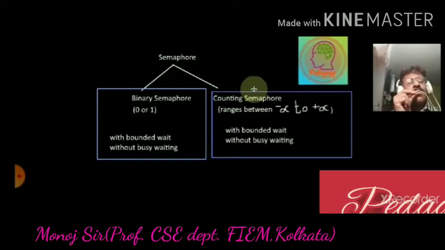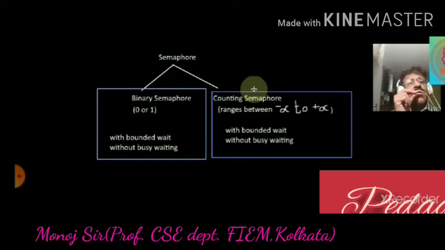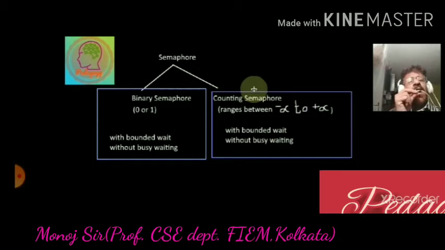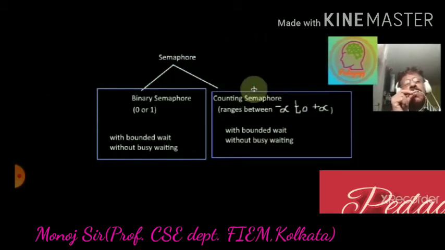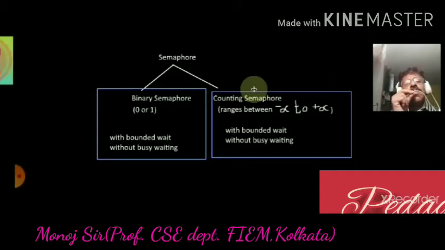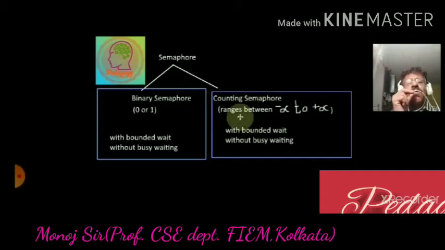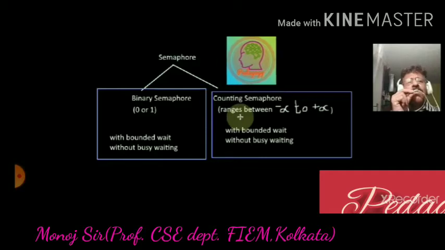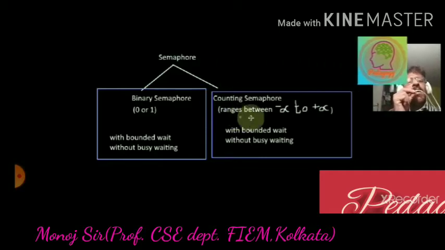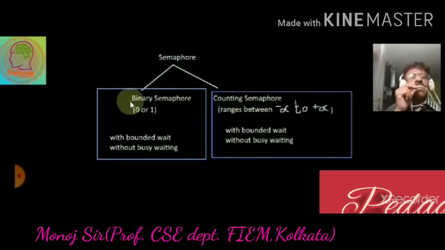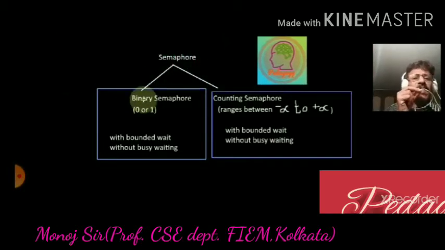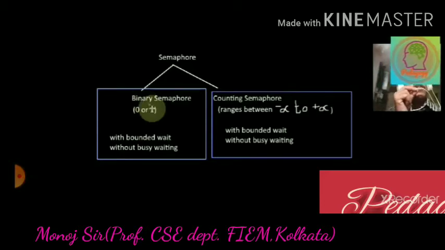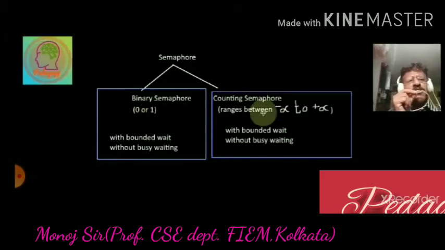So we will explain, considering an example, how the counting semaphore works. In the previous example we considered the binary semaphore for the critical section problem. Here we consider another kind of example for explaining the counting semaphore. In counting semaphore we have to take a structure.